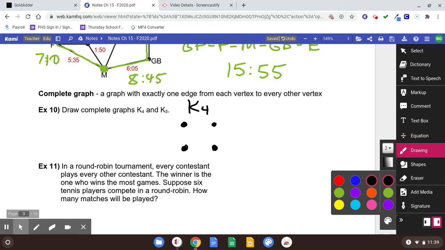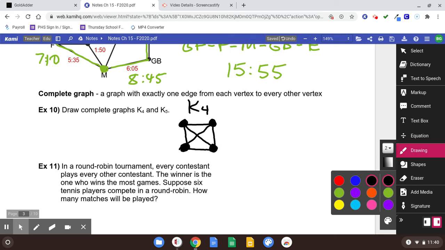Usually I'll draw them in a box. It doesn't have to be in a box, but that's usually what I'll do. But what happens is K stands for complete, and that makes me think that each of those dots is connected to every other dot. So what you want to do is just make sure you draw a line from each dot to every other dot. That's a K4. Notice the degree of every vertex is what?